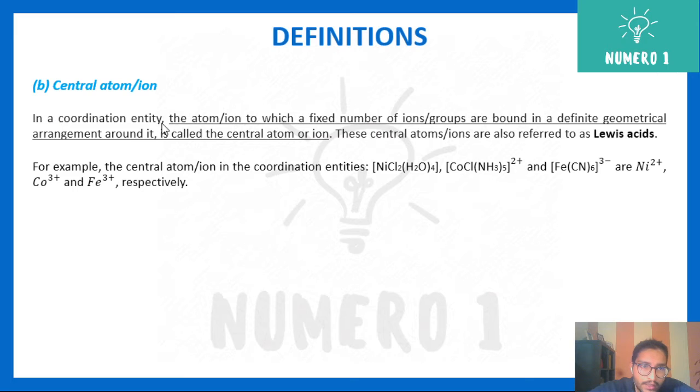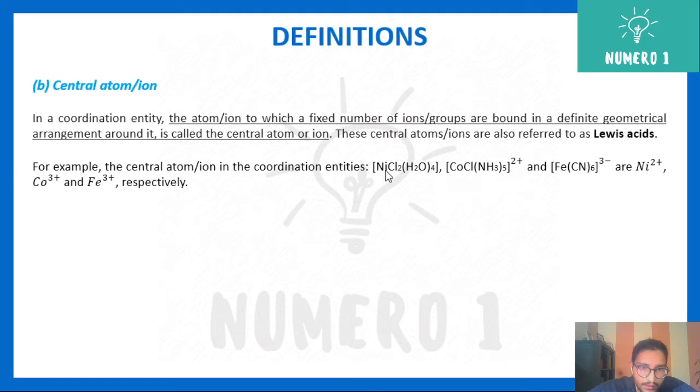Basically, inside the coordination entity, the central metal atom or ion will be the one which is fixed. It will be surrounded by neutral molecules like H2O, NH3, or by anions like CN minus and Cl minus.